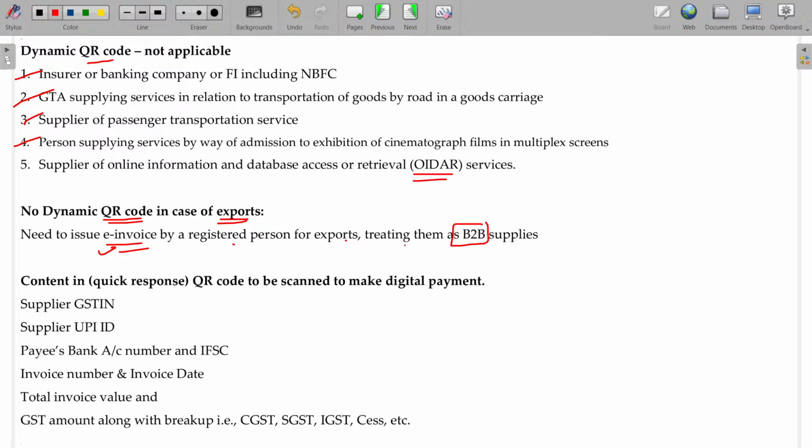And the content in the QR code to be scanned to make the digital payment. For the digital payment, supplier GSTIN and supplier UPI ID, payee bank and all these things will be there. Okay. To make the payment convenient, these data will be available there.